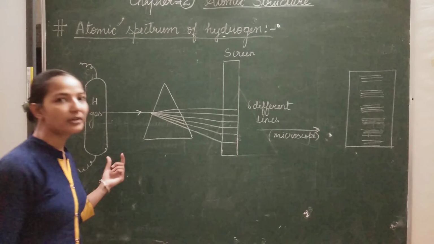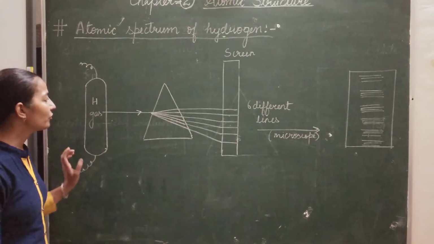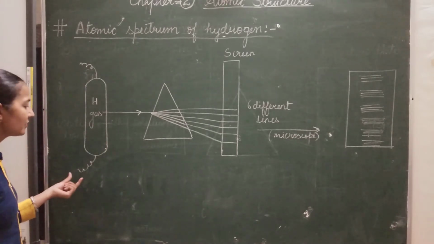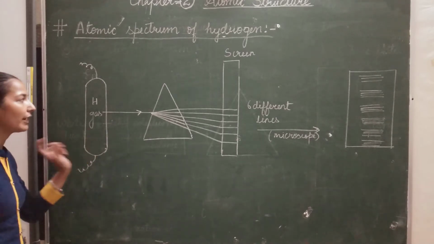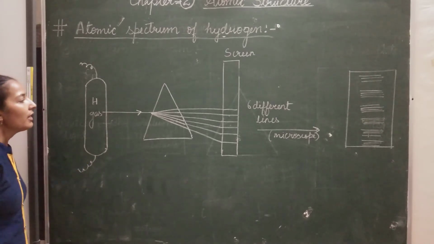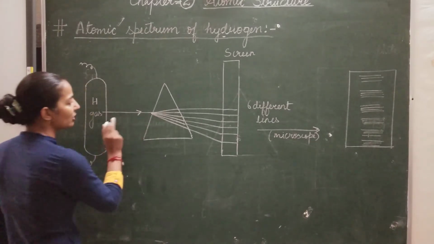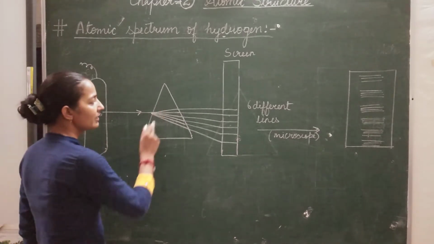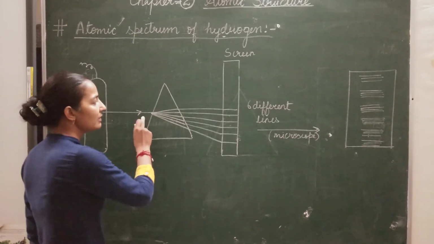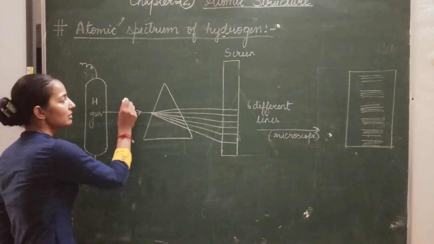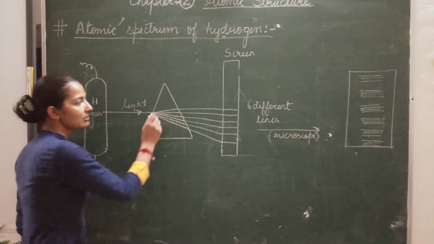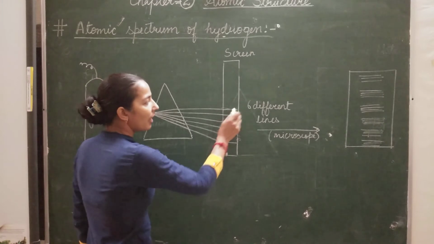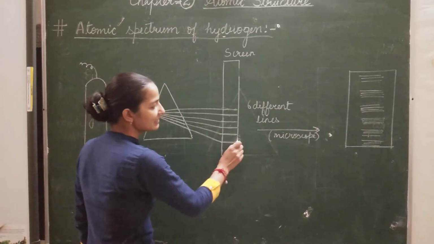Suppose we have an electric discharge tube filled with atomic hydrogen gas at low pressure. Now we pass the electric discharge, or high voltage current, through the hydrogen gas. This is atomic hydrogen. Then we see that bluish colored radiation arises from this hydrogen gas. When we pass this radiation through a prism, the light gets split into 6 different lines. We obtain on the screen a line spectrum of 6 lines.